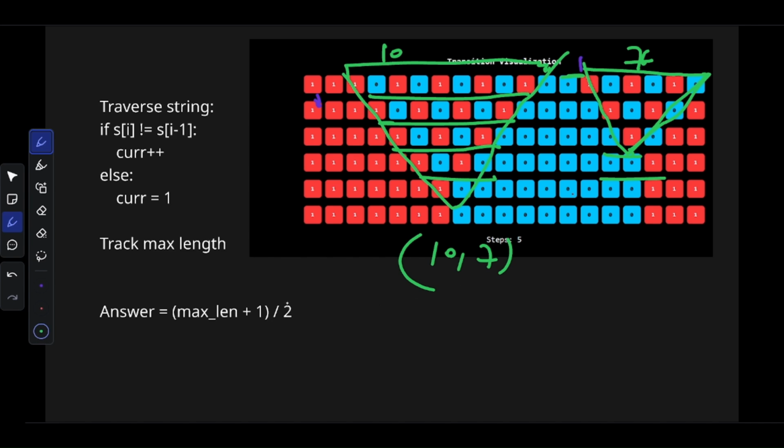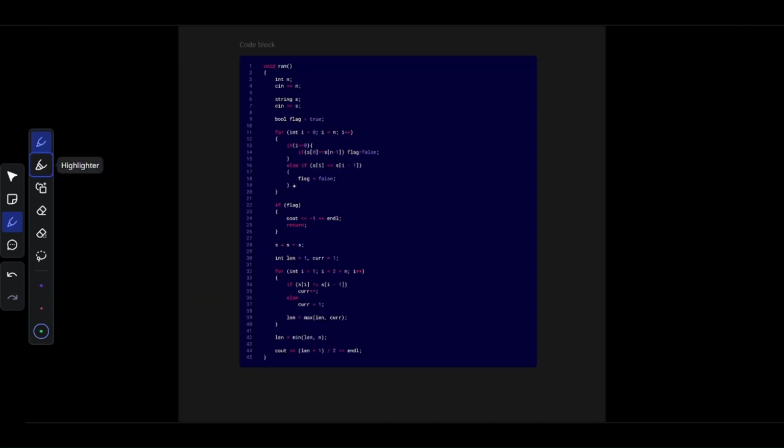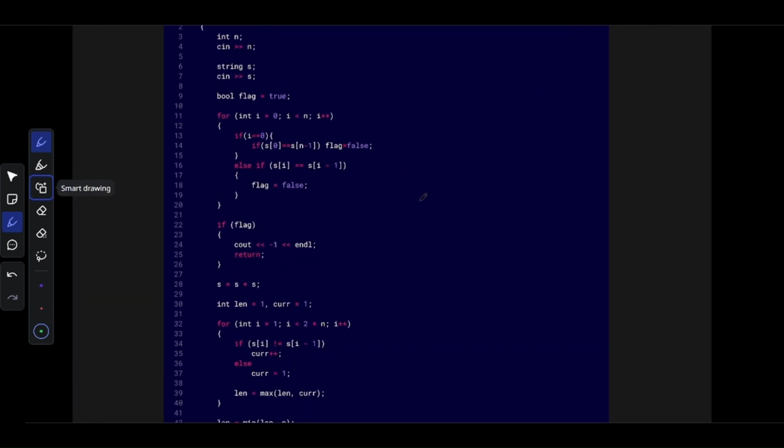We add 1 to handle the case of odd lengths. So we just need to return (maximum length + 1) divided by 2, because in each operation the length is reduced by 2. So we need to divide by 2. This is the intuition.